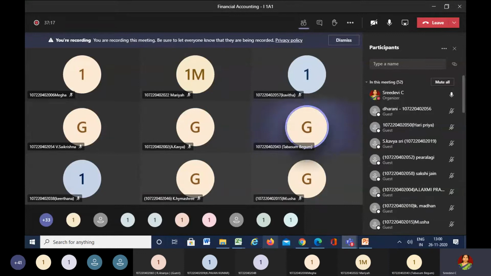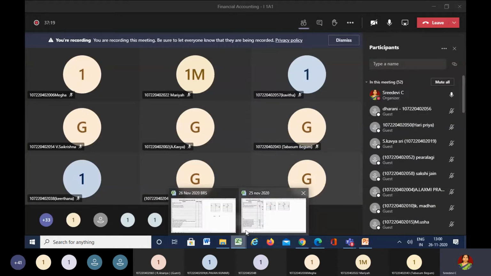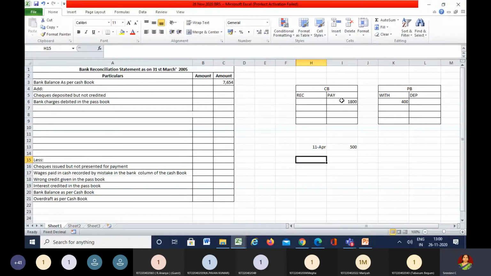Okay. Now let's come back to the BRS. Now what is happening here? Haripriya went to the bank and she withdrew the money. She presented the check before 31st of March. Clear? Yes, ma'am. Now Alagi did not go to the bank.